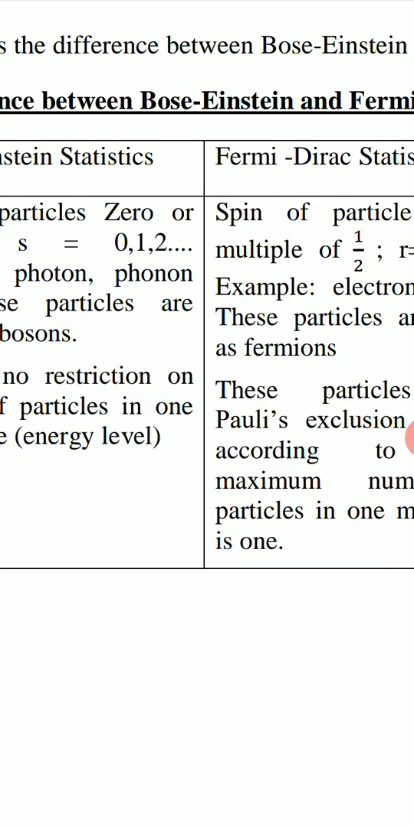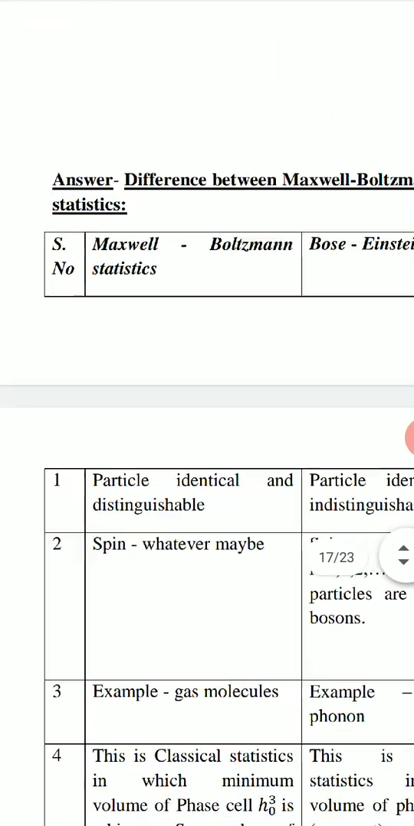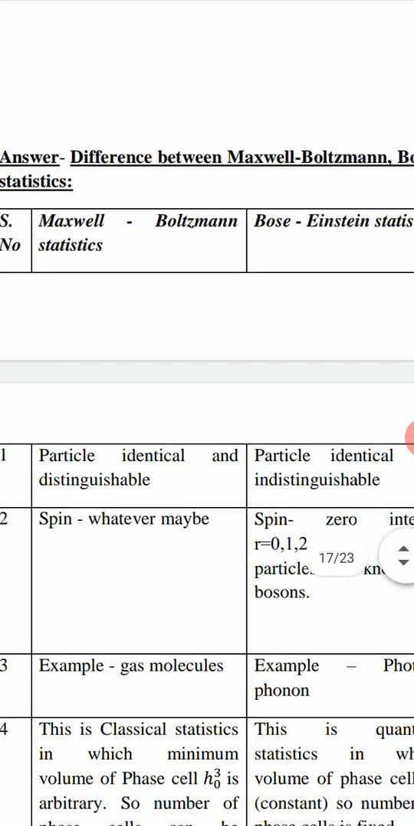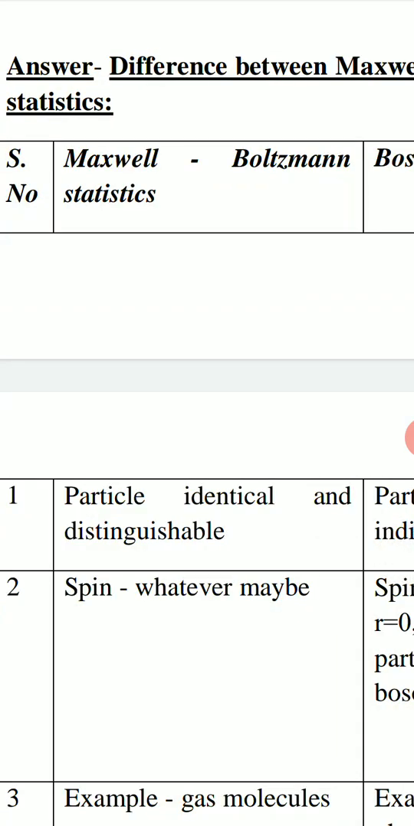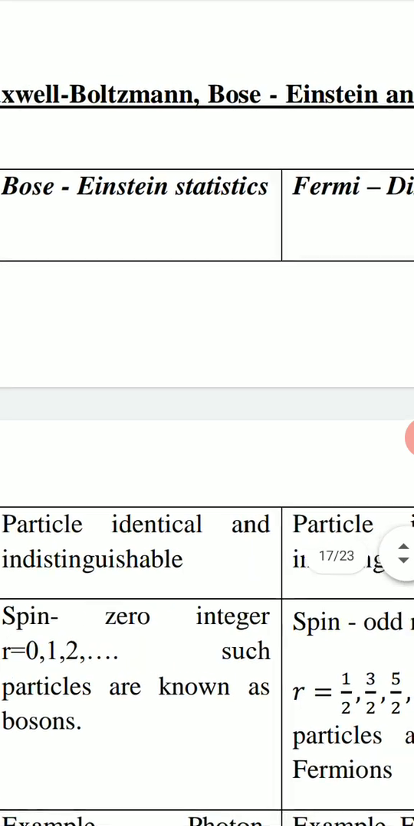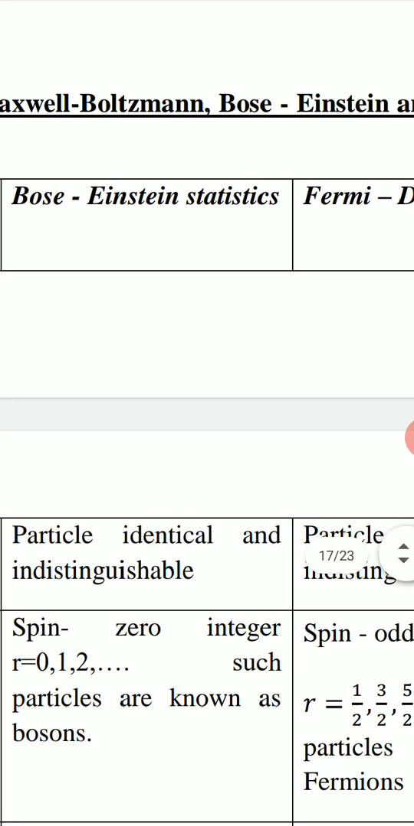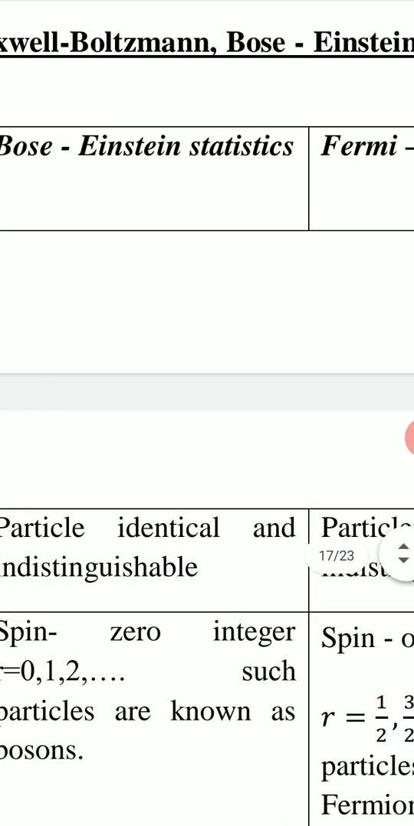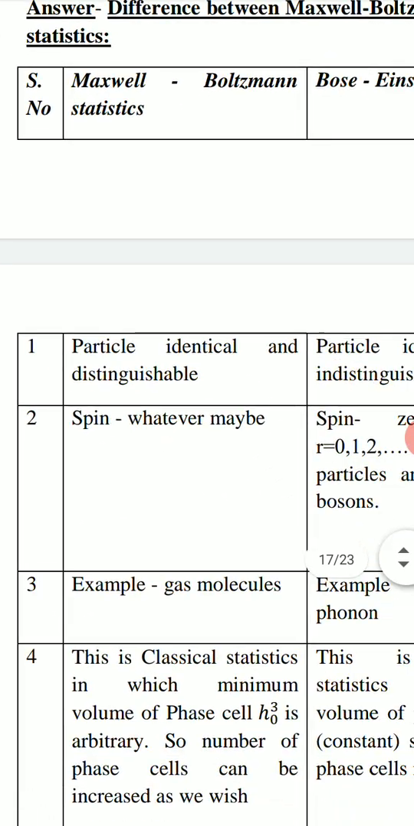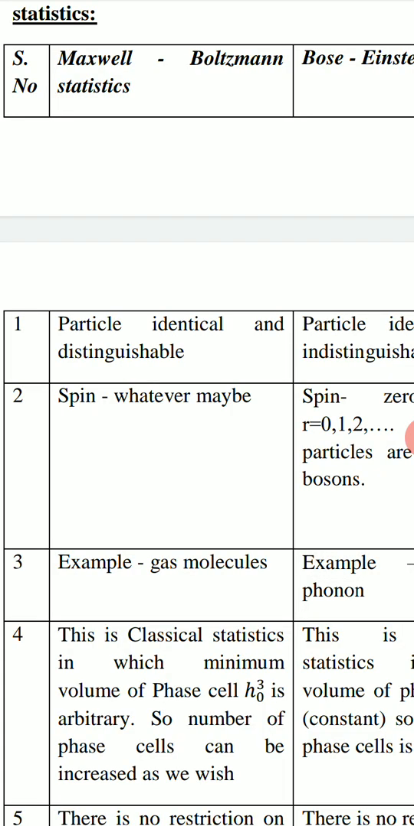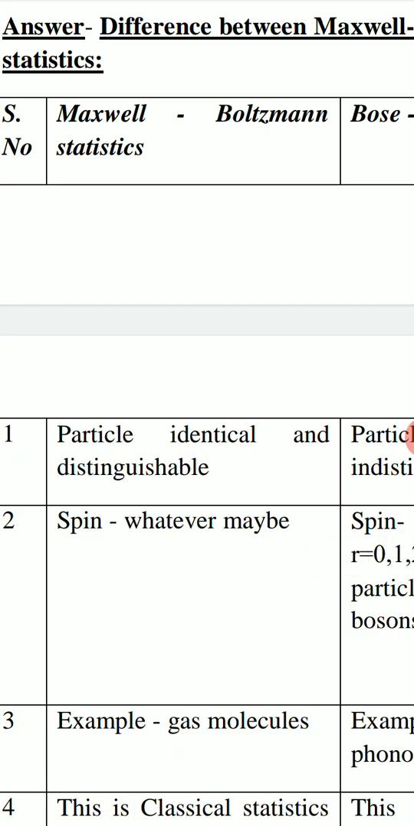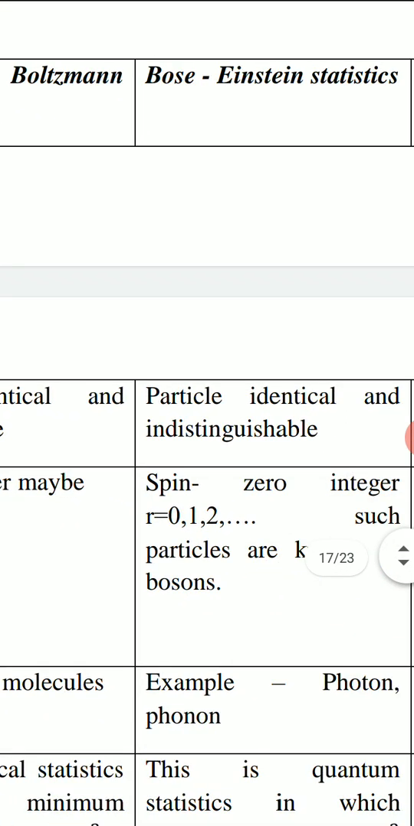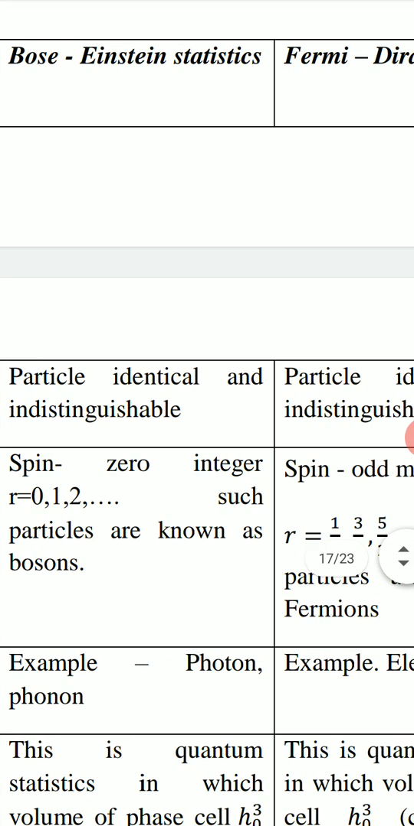Both are quantum statistics. Now we look at the difference between these three statistics. First, Maxwell-Boltzmann statistics, which is classical statistics, and the other two are quantum statistics, which are Bose-Einstein statistics and Fermi Dirac statistics. So we see the difference between these three statistics. For Maxwell-Boltzmann statistics, particles are identical and distinguishable, and for the other two statistics, which are quantum statistics, particles are identical and indistinguishable.